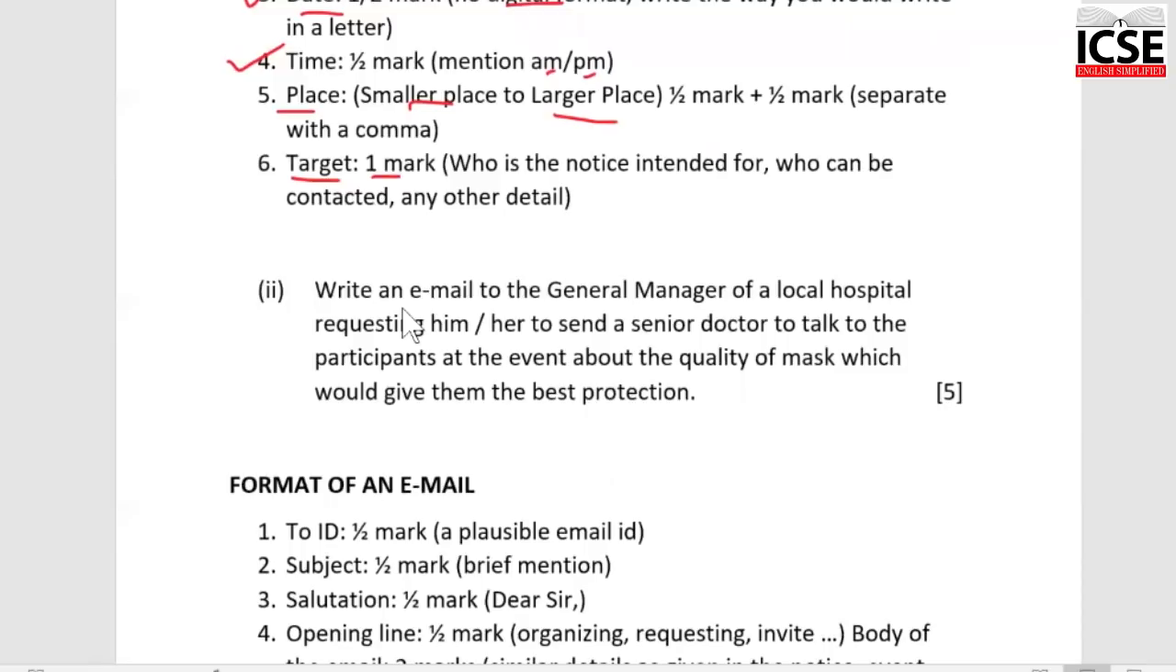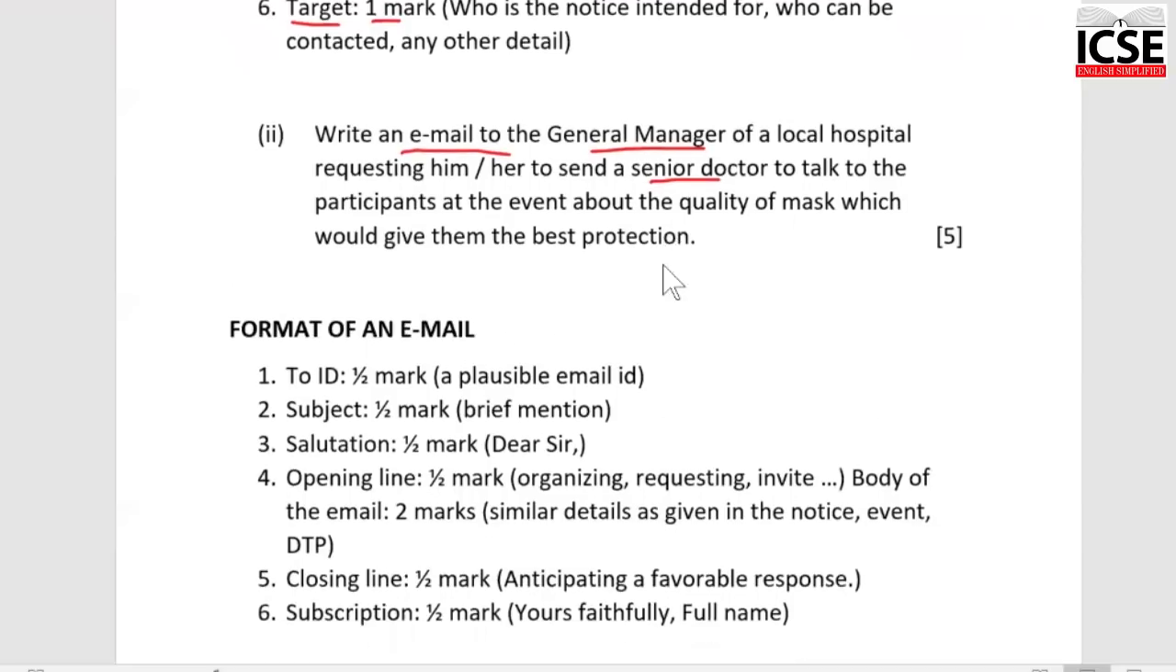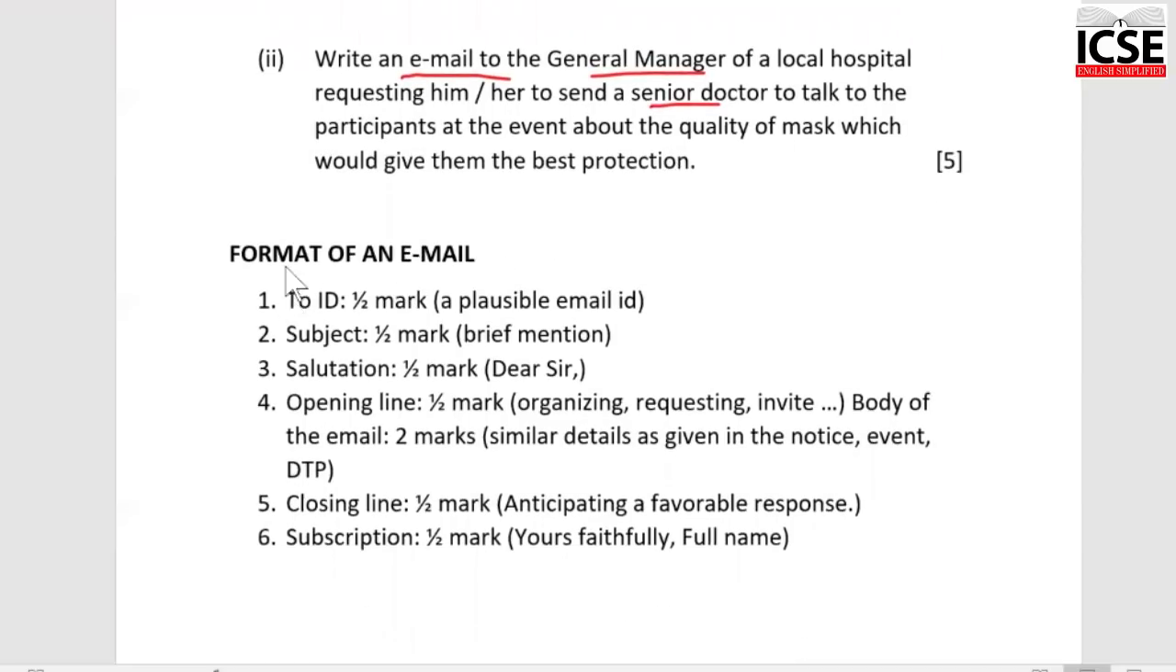Finally, we have the email. Okay, so this email is to the general manager of a local hospital. What is it all about? Send a senior doctor to talk to the participants at the event about the quality of mask which would give them the best protection. Okay, a very different kind of an email. So let's expect that the email in the specimen paper will also not be the very, very common kind. It might be something according to the need of the hour. So when you're writing the email, again, be thorough with the format.